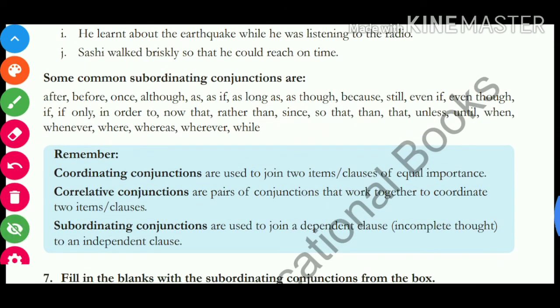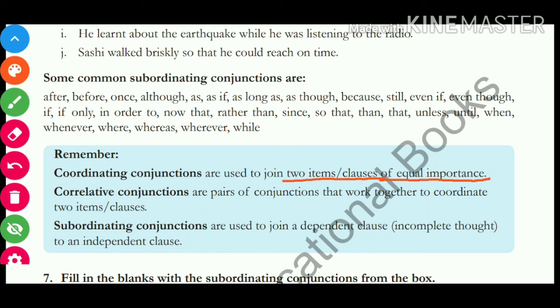So see, over here you can see the list of subordinating conjunctions, the words that fall under subordinating conjunctions. Now see the blue box. Coordinating conjunctions are actually used to join two items or clauses of equal importance. डिफरेंस देखिए इसमें क्या है. कोऑर्डिनेटिंग कंजंक्शंस जो हैं वो दो आइटम्स को ज्वाइन करती है, क्लॉजेस को ज्वाइन करती है टू शो इक्वल इम्पोर्टेंस. दैट मीन्स दोनों इम्पोर्टेंट है.